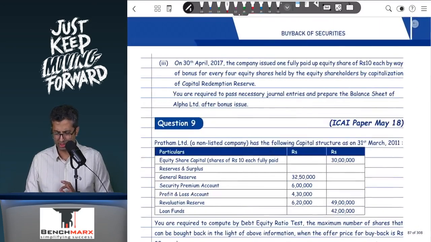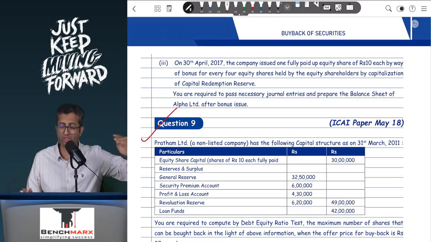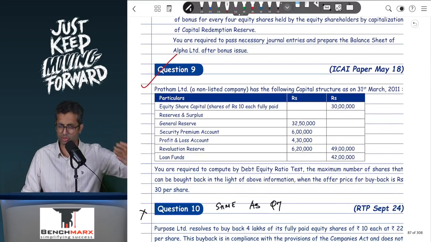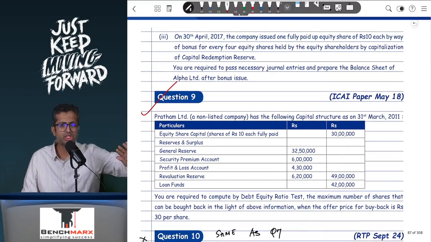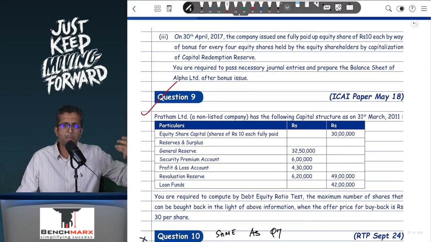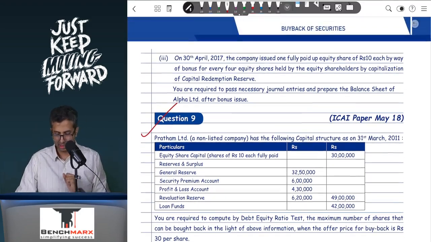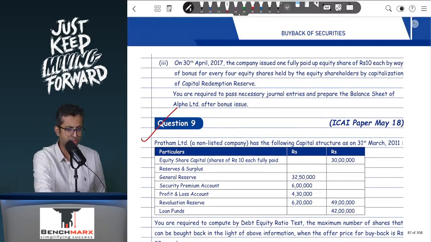First, we will go to question number 9. This is to understand the debt to equity ratio test, and this is where you will face some resistance. Once you get this clearly, you will usually not face a problem, but this requires a bit of practice. So let us go to question number 9, please.